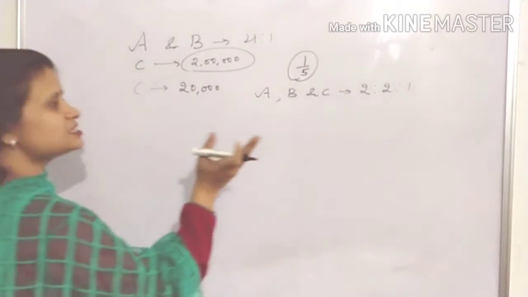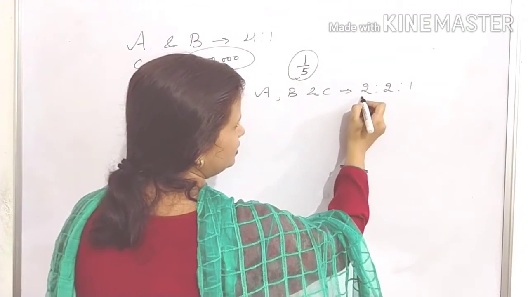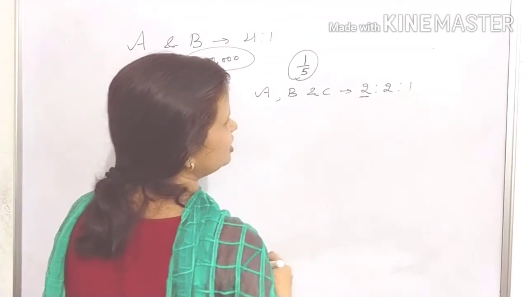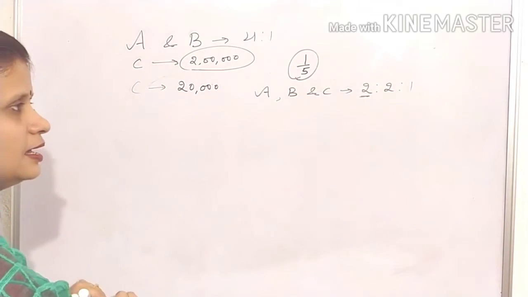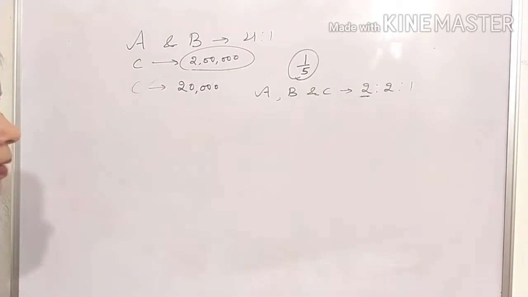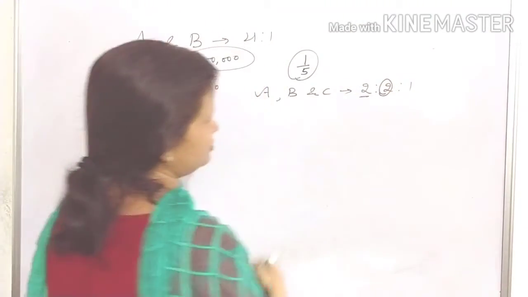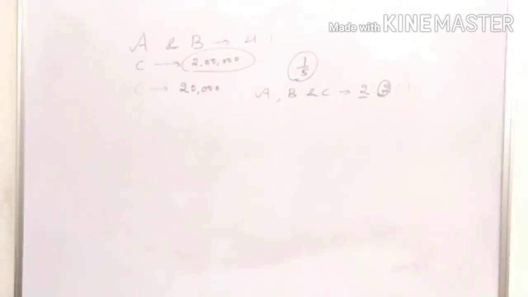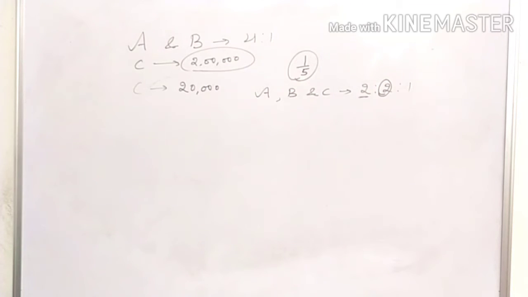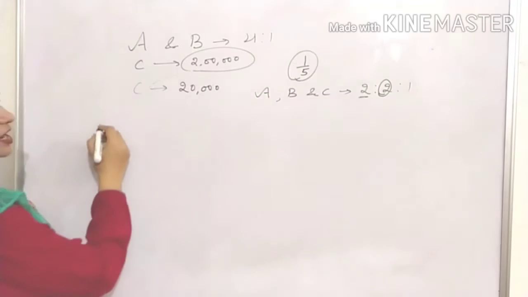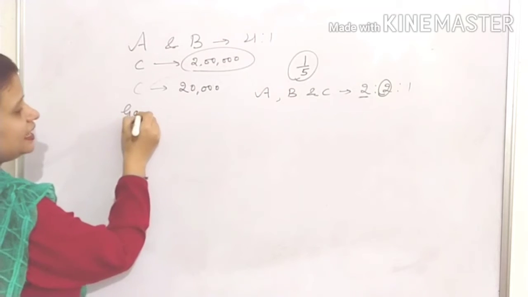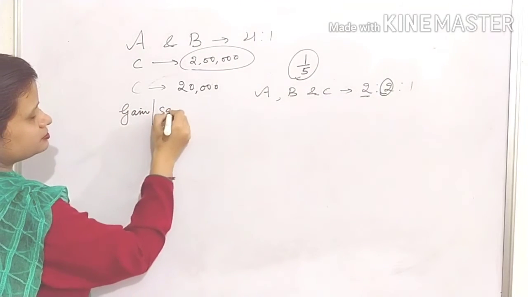Then you can easily calculate that only A is sacrificing in the question. C is gaining as he is the new partner. Along with C, B is also a gainer. So how will you pass the entry? First you will calculate gain and sacrifice.